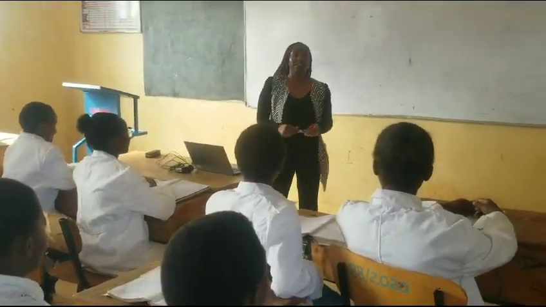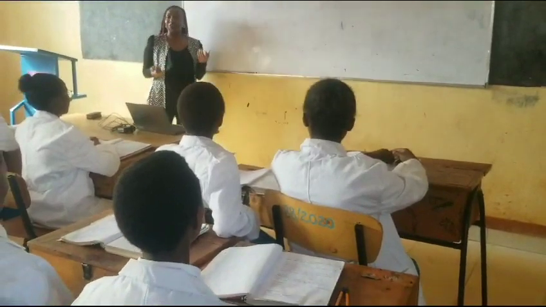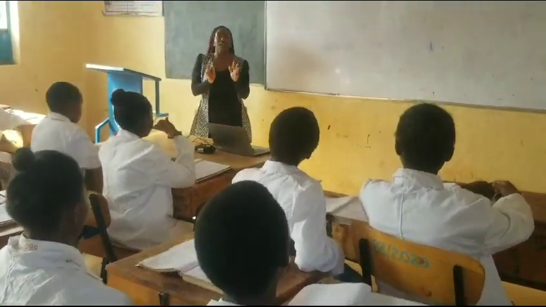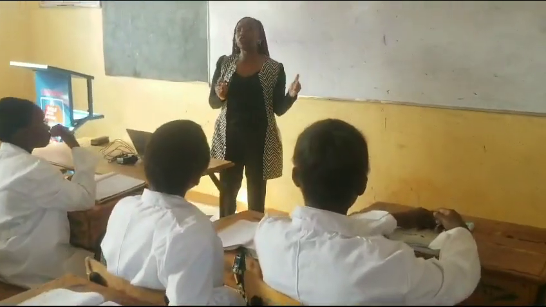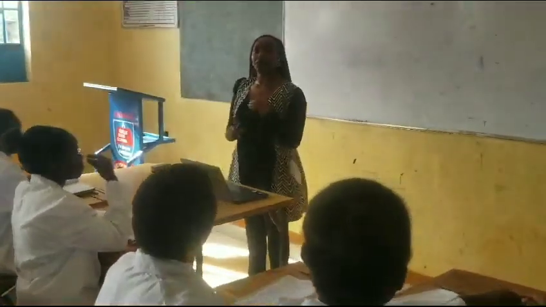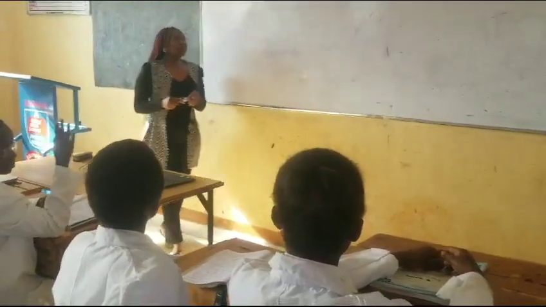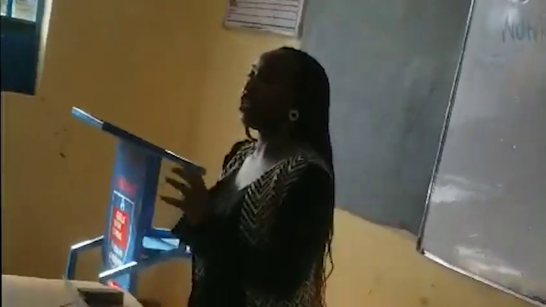Okay, so we start with the definition of nutrition. Even if we are going to discuss nutrition in plants and animals, you have to understand the meaning of what nutrition is. So we'll define nutrition. Yes, Rumbi? Nutrition is a process through which organisms obtain, acquire and utilize nutrients. Yes, as she has said, nutrition is a process by which living organisms acquire and utilize nutrients.